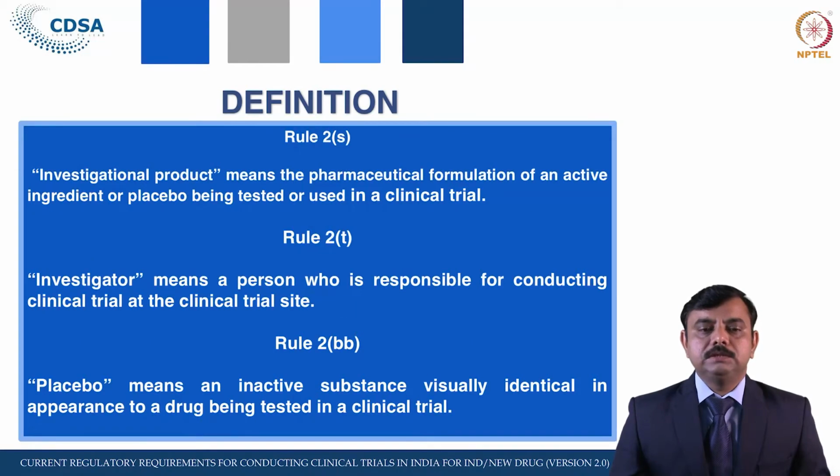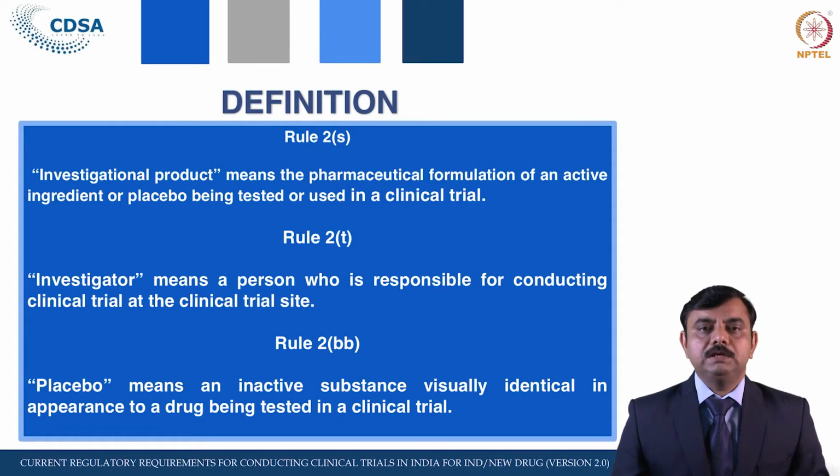Coming to the next definition, it is IP, usually we call it an investigational product. The definition of which is given in Rule 2(s). Investigational product means the pharmaceutical formulation of an active ingredient or placebo being tested or used in the clinical trial. It means whatever drug we are using in a clinical trial or in the BA/BE study, including the placebo. So these are called the investigational product.